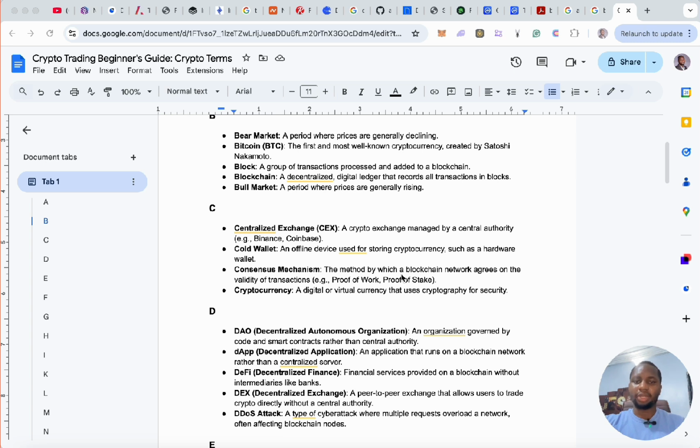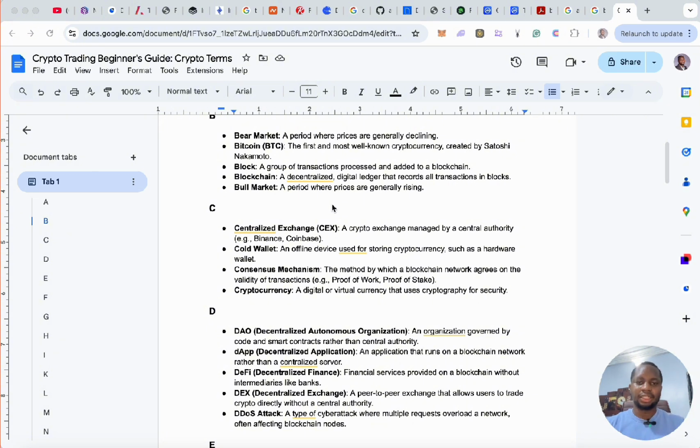Consensus mechanism, the method by which a blockchain network agrees on the validity of transactions. It's either proof of work or proof of stake. So for a blockchain to be decentralized, there needs to be a stated way for them to agree that a transaction in a block is recognized as part of that blockchain. Because a blockchain is just a chain of different blocks, right? And inside those blocks, transactions. If you look at this block definition, it says a group of transactions processed and added to a blockchain. When the transactions are processed, they are added into a block, and those blocks added together become a blockchain. Consensus mechanism is how this blockchain network validates those transactions.